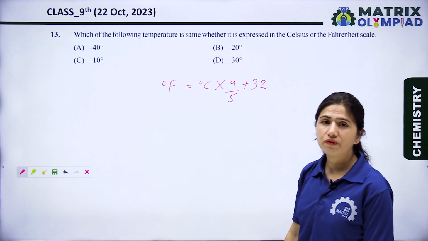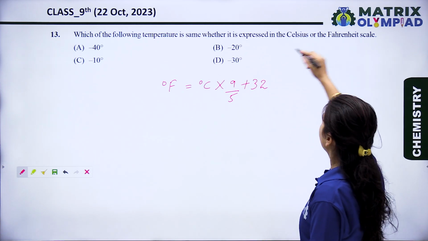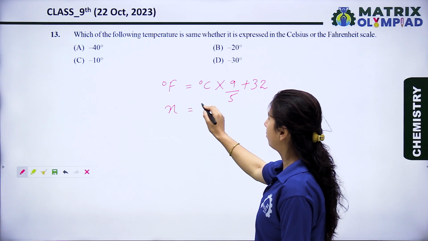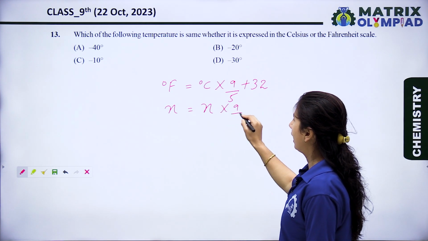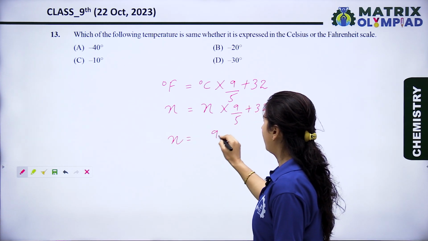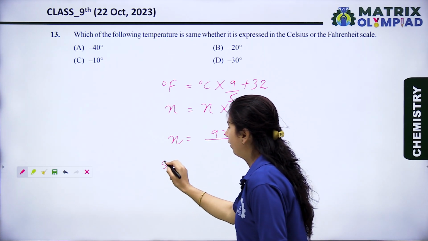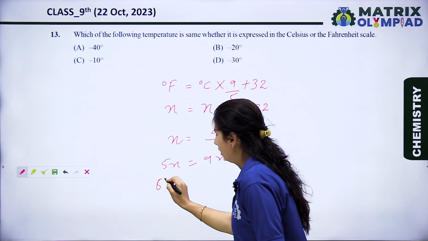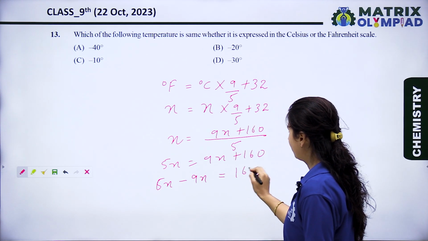Okay, now let me assume a temperature X where both the Celsius and Fahrenheit show the same value. So we assume that X is a temperature. Okay, so X is equal to X into 9 by 5 plus 32. So X is equal to (9X plus 160) upon 5. So 5X is equal to 9X plus 160, and 5X minus 9X is equal to 160.